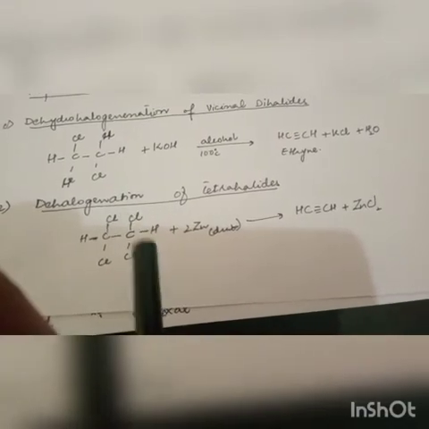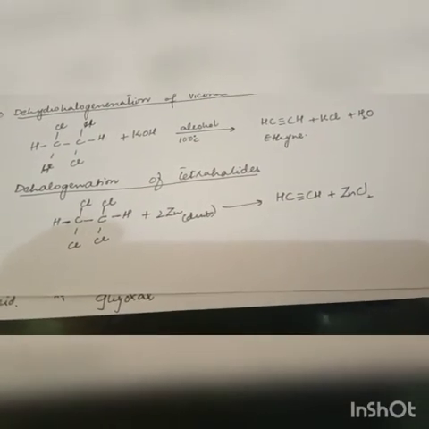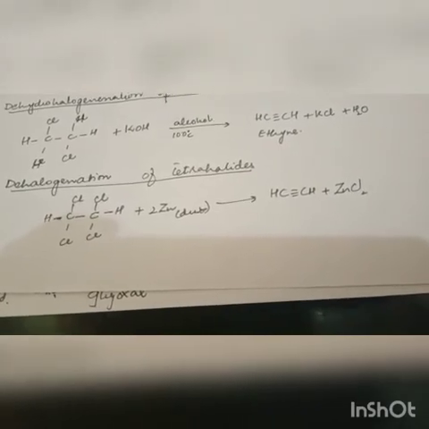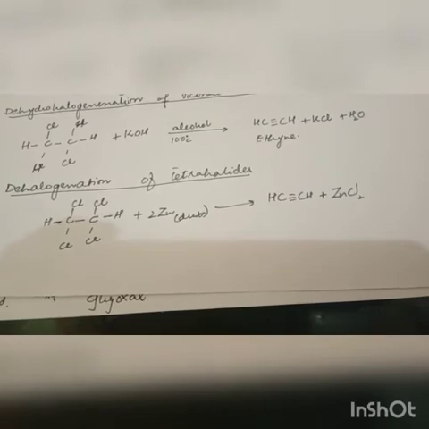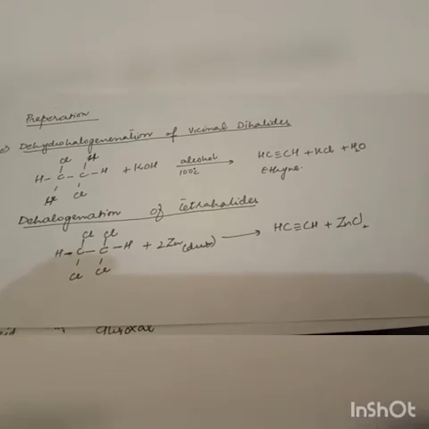The next one is the dehalogenation of tetrahalides. Dehalogenation means removal of halogen groups from the carbon. In tetrahalides, we are removing the 4 chlorines from the adjacent carbons. One carbon has 2 chlorines, the other carbon has 2 chlorines. We are using zinc dust as a catalyst. When the four chlorines are removed from the adjacent carbons, they convert into acetylene, and zinc dust will react with the chlorine and convert it into zinc chloride. These are the two methods for the preparation of the alkynes.